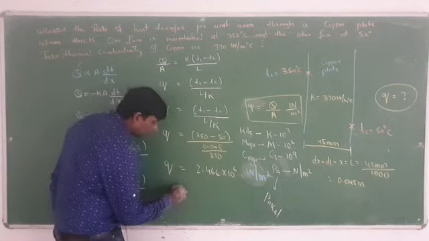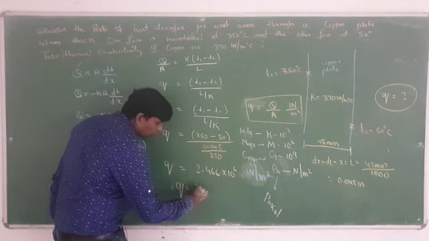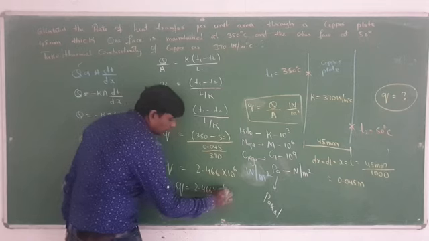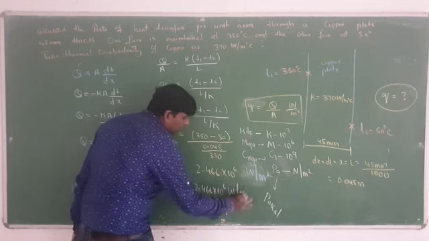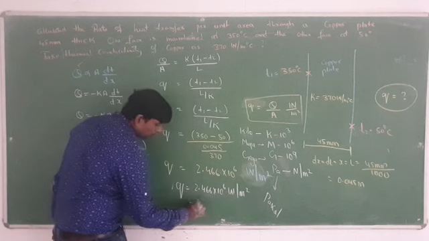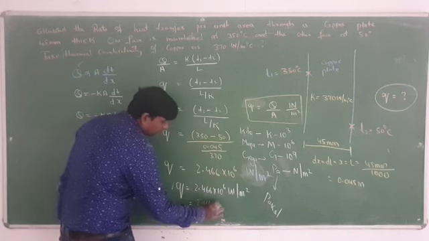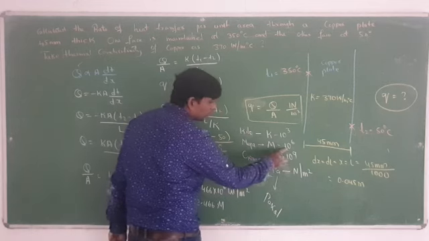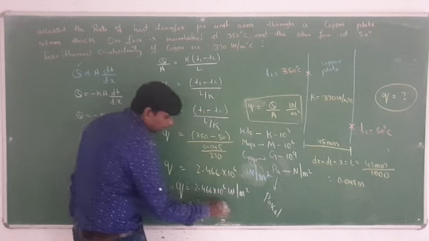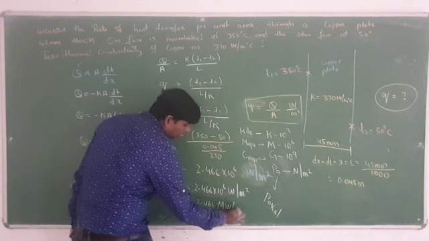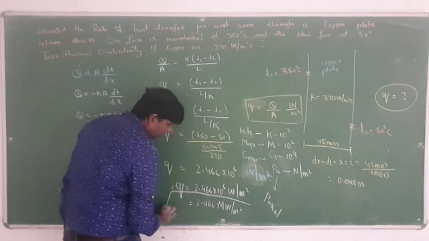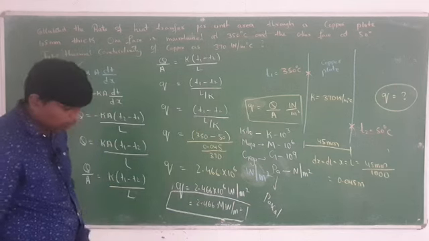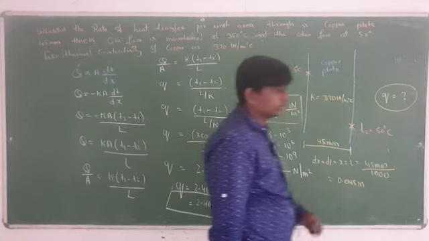So here you can write small q is equal to 2.466 into 10 to the power of 6. What is the unit? Watt per meter square. So this can be converted: in place of 10 to the power of 6, you can write mega. I told you 10 to the power of 6 can be written as mega. So it is megawatt per meter square. This is your rate of heat transfer. Like this you have to solve. Once you see the problem,